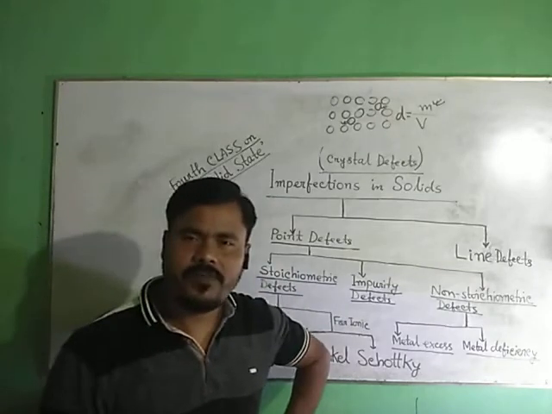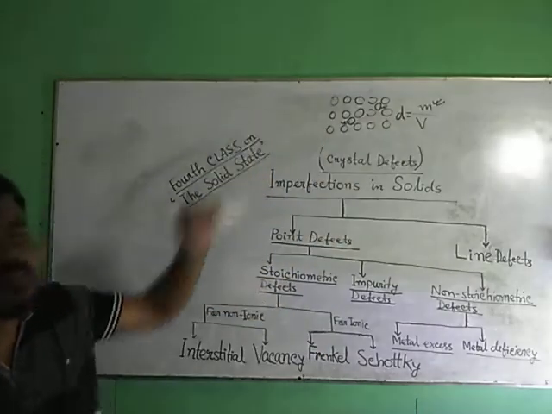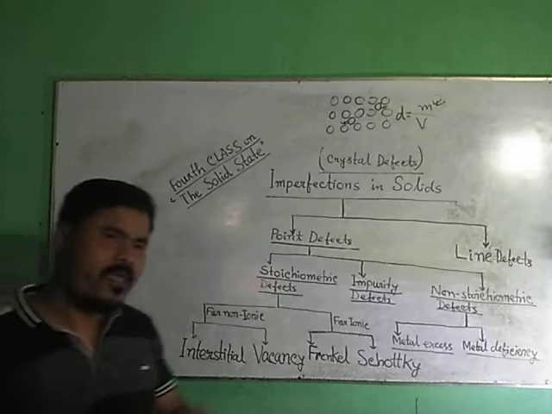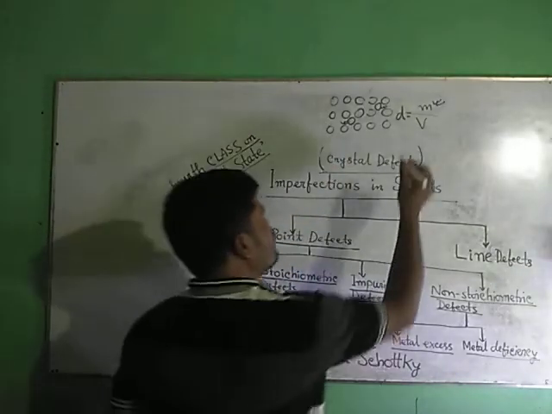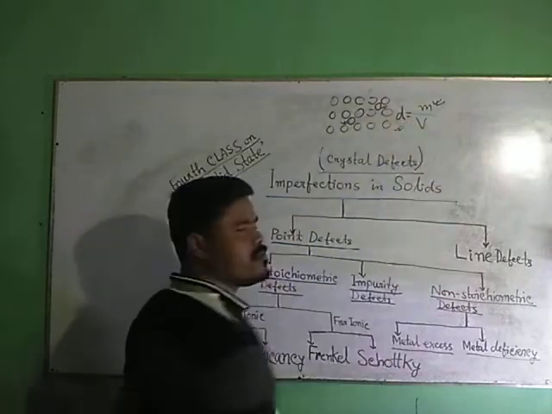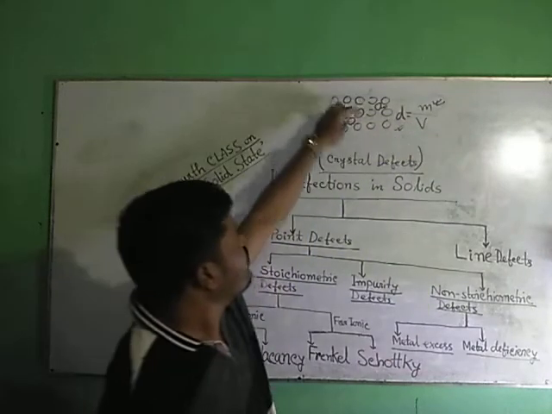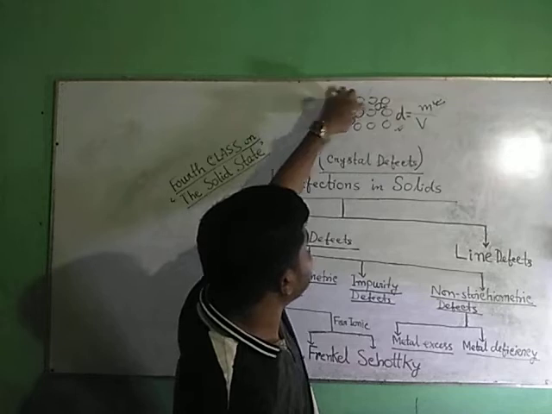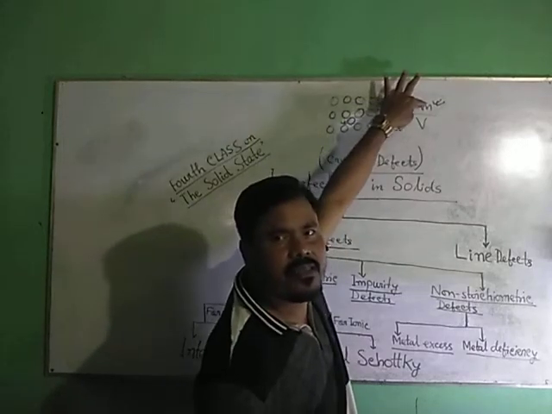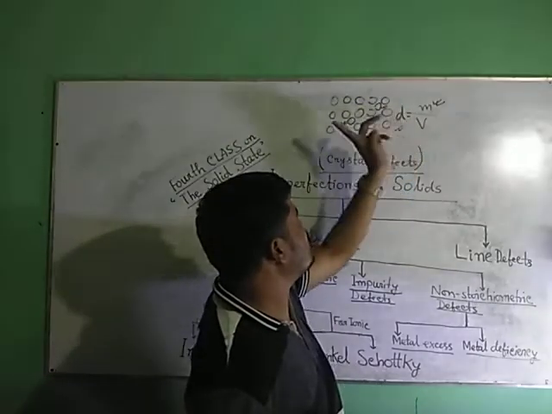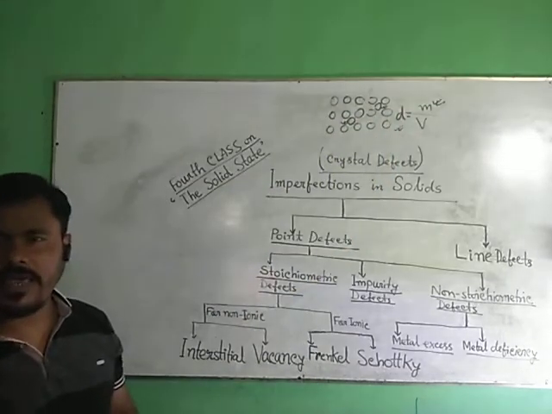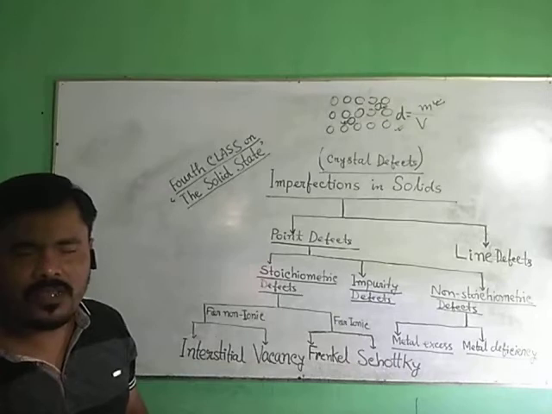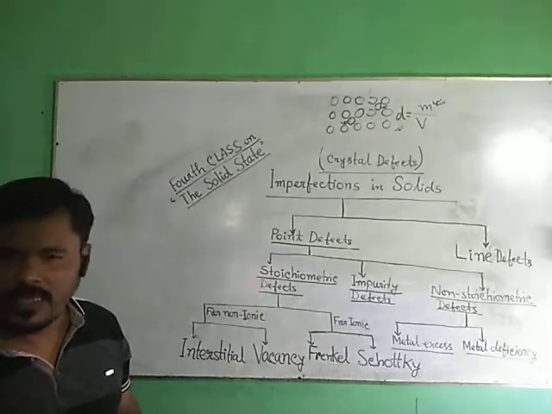This is called interstitial defect. Because of interstitial defect, what will happen to density? These two particles are extra, that is, mass increases. So because of interstitial defect, we can conclude that the density of the crystalline solid will increase.